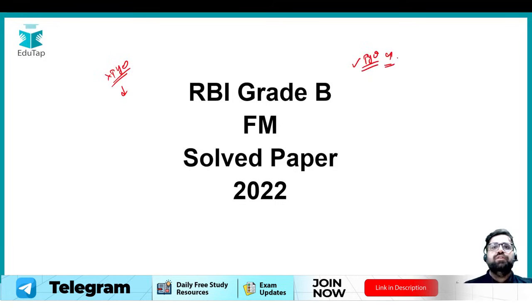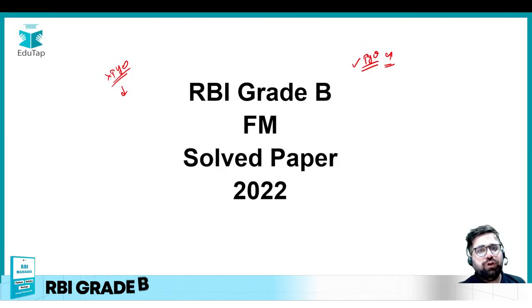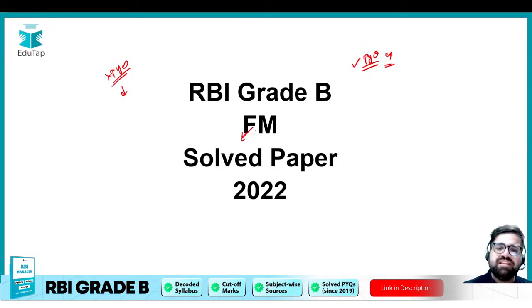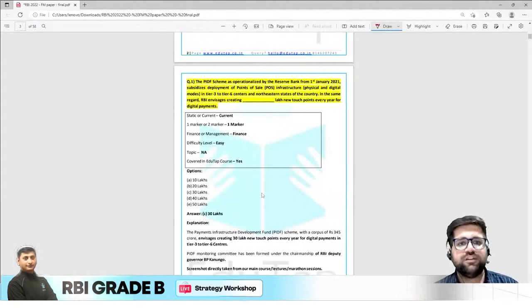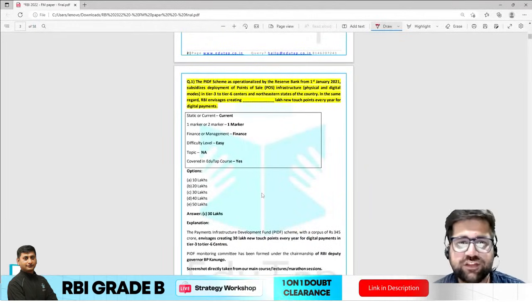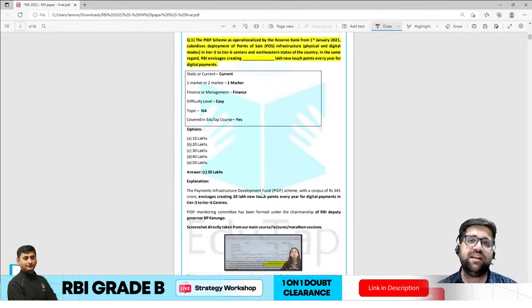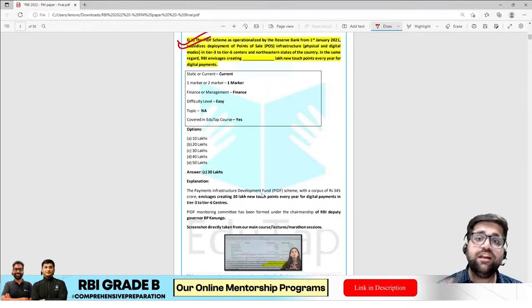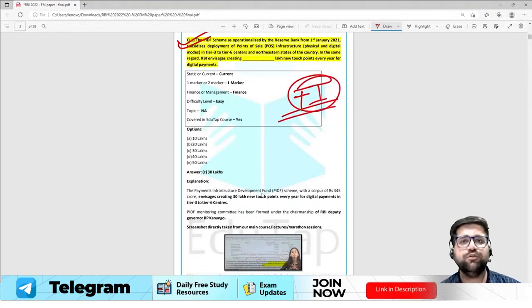Now the shoot up. So in this particular video, we will try to check whether your preparation is going on the right track or not, and if you are able to solve all the previous year questions of finance and management appearing in the 2022 paper. The question was directly asked from RBI notifications, or you can also say the RBI website as well, because PIDF, which is Payment Infrastructure Development Fund scheme, was created by RBI in lieu of financial inclusion, to increase financial inclusion in the nation.